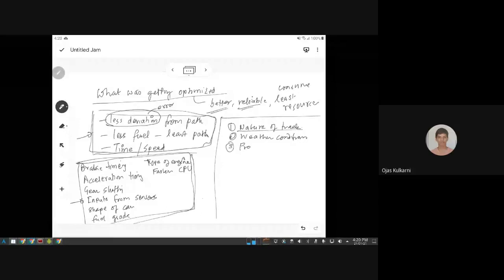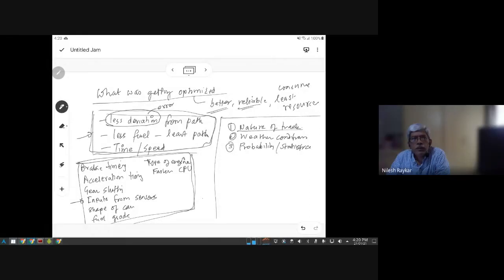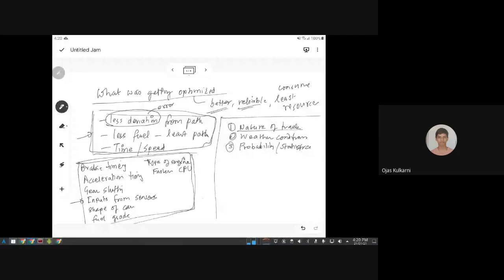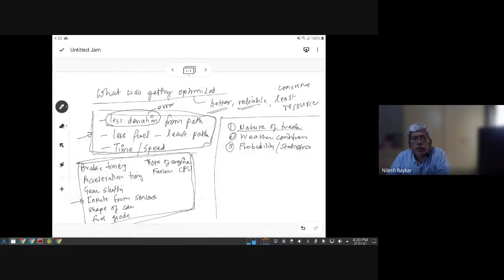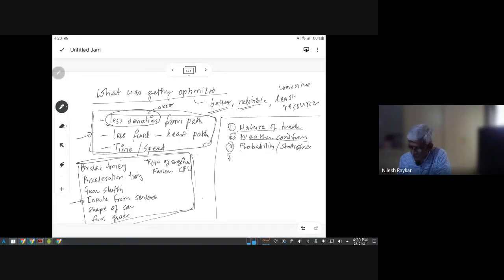Sir, maybe sensors. The probability of interference to sensor readings. Okay, so that happens because of what? External conditions. Is it covered by weather conditions? Sir, maybe if there is some electric or magnetic field existing, not because of weather conditions. Got it. So other electronic devices will interfere with the performance.